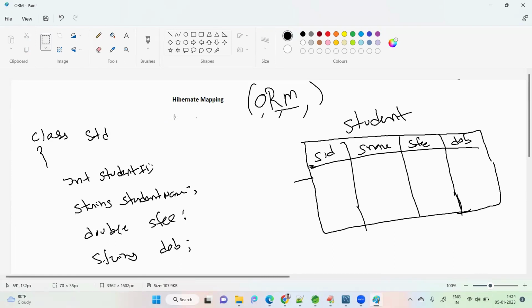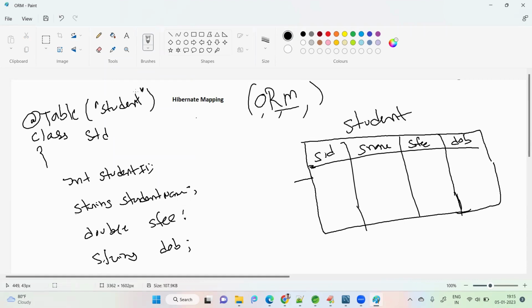How to tell Hibernate that the class name is Student, but in the database the table name is something else? That is student. Okay, I think it is clear.